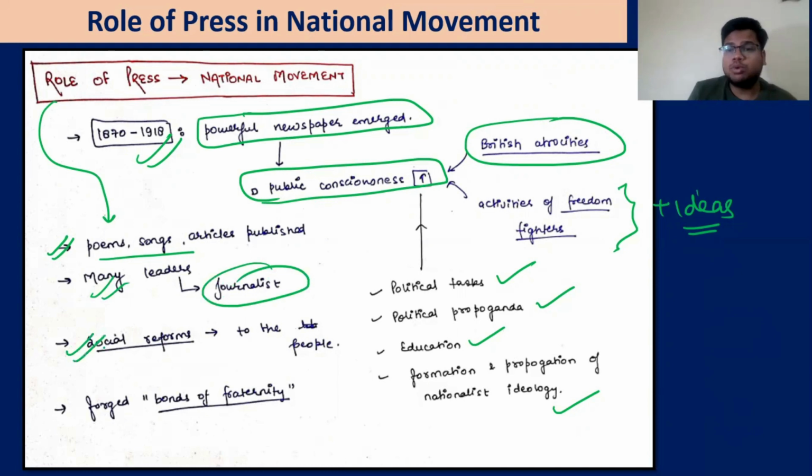Social reformers put their ideas to the people. For example, a lot of social reformers, we have seen the work they have done. How will they tell people that these things are wrong? How will they create public opinion? How will they create that conscience, or how will they shake the conscience of the people? How will they persuade them? All these things are done through the press. So they forge the bonds of fraternity.